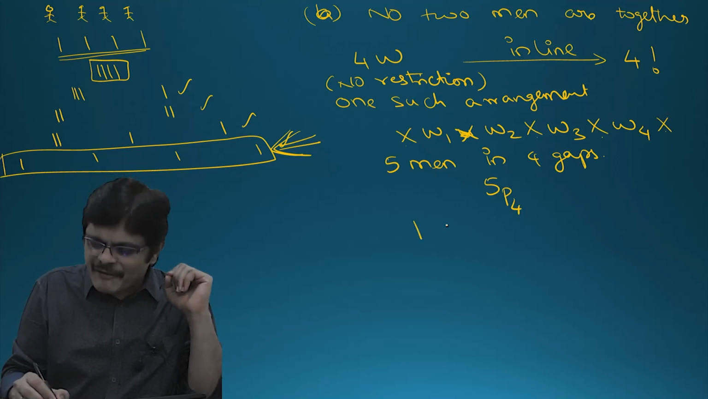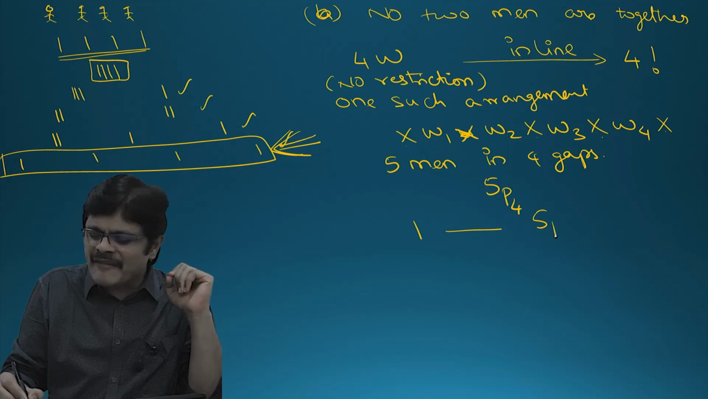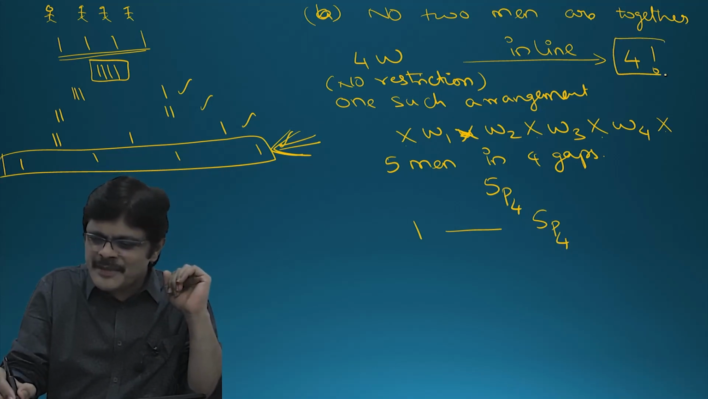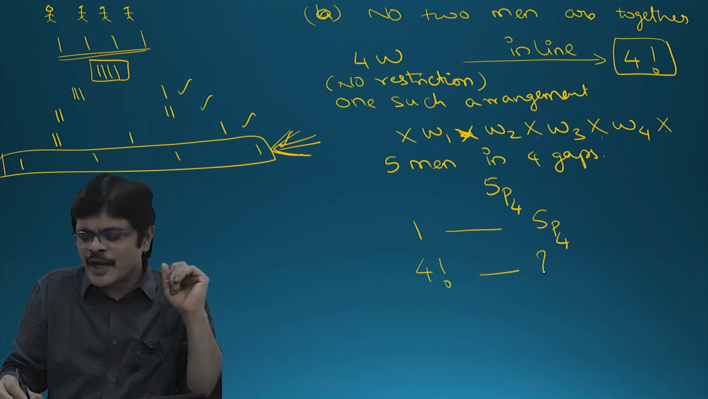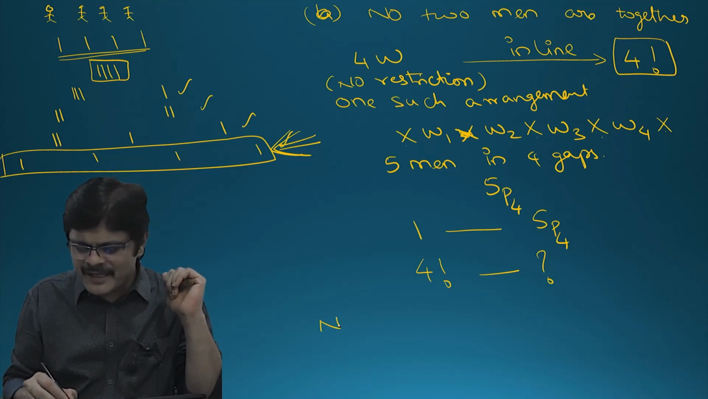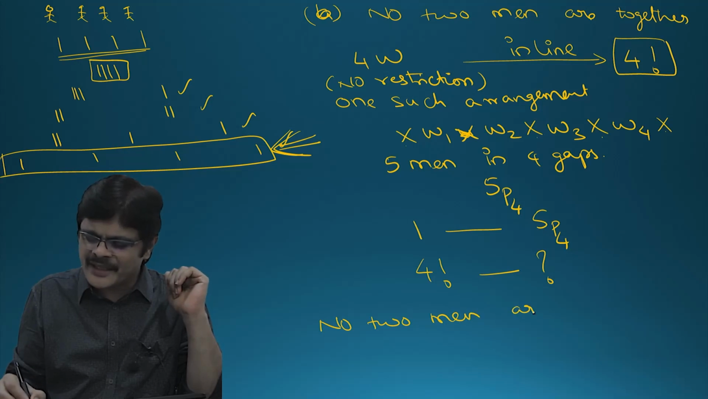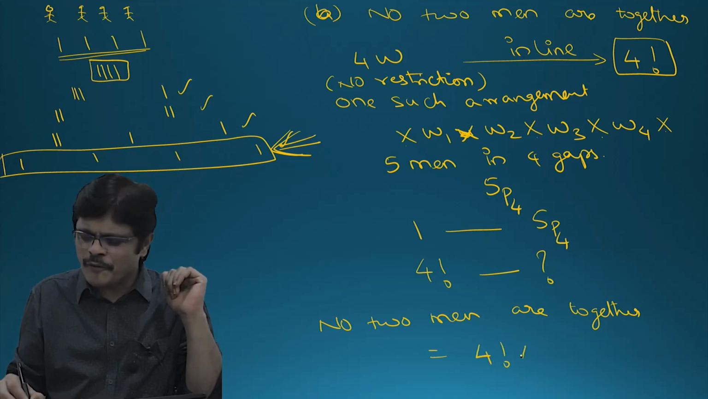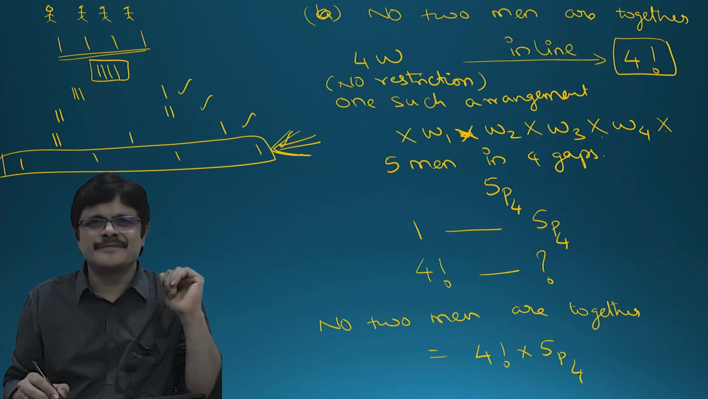That is, for one arrangement of women, we have 5P4 arrangements of men. Then for 4 factorial arrangements of women, how many arrangements are there in total? That is, the number of ways in which no 2 men are together is given by 4 factorial into 5P4.